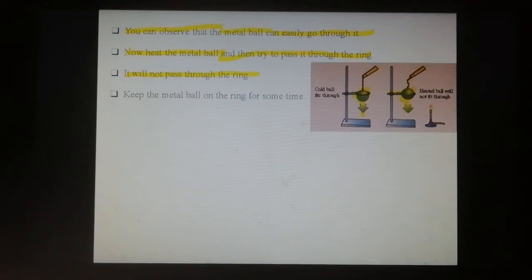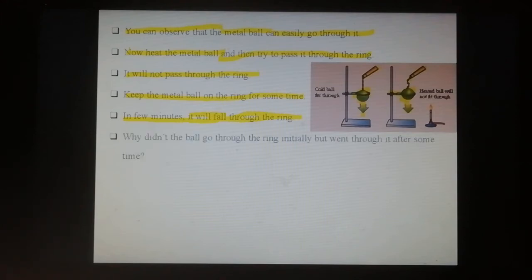Keep the metal ball on the ring for some time. What do you observe? In a few minutes, the metal ball falls through the ring. What is the reason? Why did the ball not go through the ring initially, but went through it after some time?